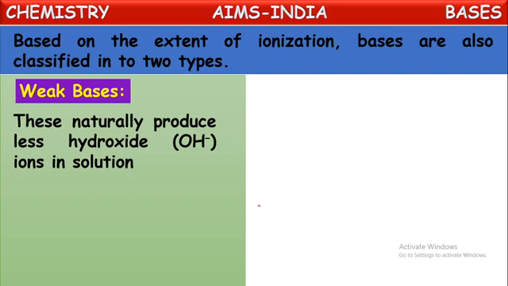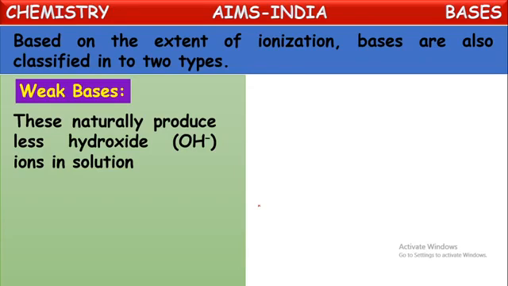That means the bases which split into positive and negative ions in less quantity on dissolving into water are called weak bases. If you dissolve around 100 molecules, only 10 or 5 molecules will split into positive and negative ions. The remaining 90 or 95 molecules will stay in molecular form and won't split into respective ions.